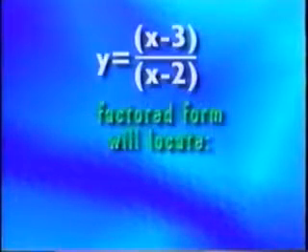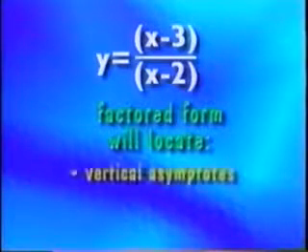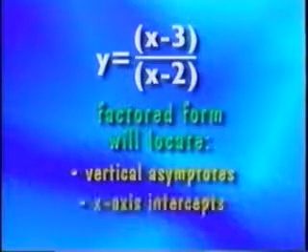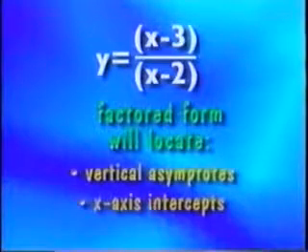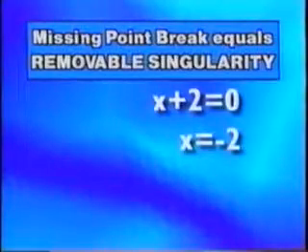This factored form will reveal the locations of two crucial features of the graph of this function: vertical asymptotes and x-intercepts. Also, when we cancel the x plus 2 out from the top and bottom, we should note that the original function has a missing point type break at x equals negative 2.